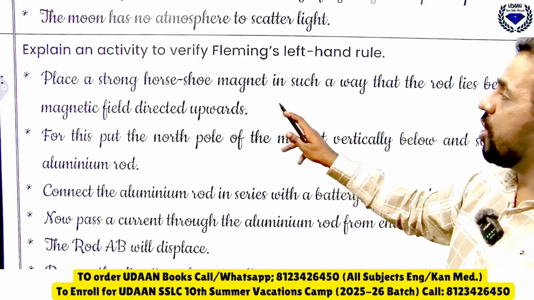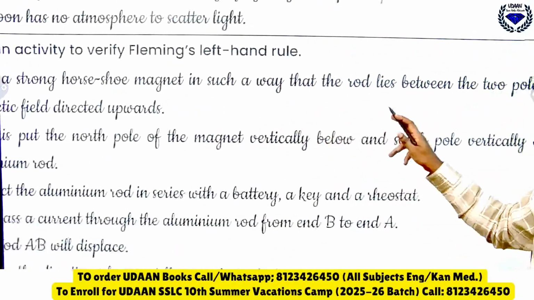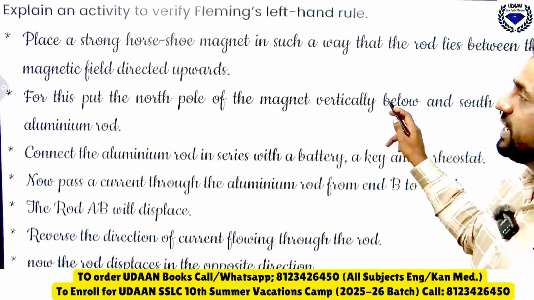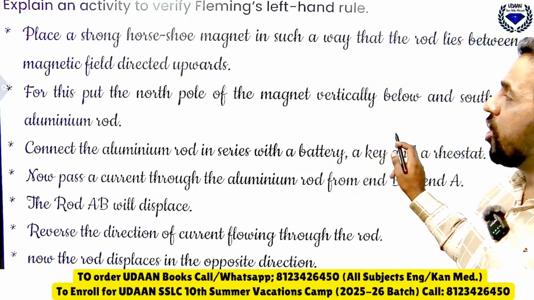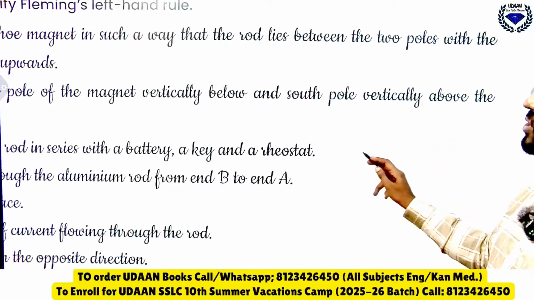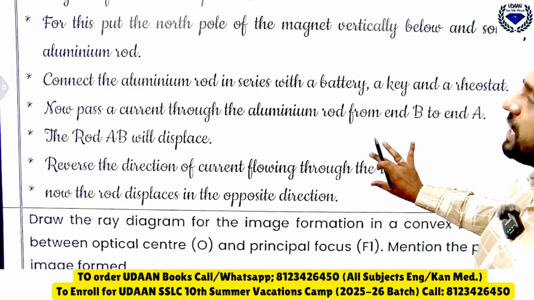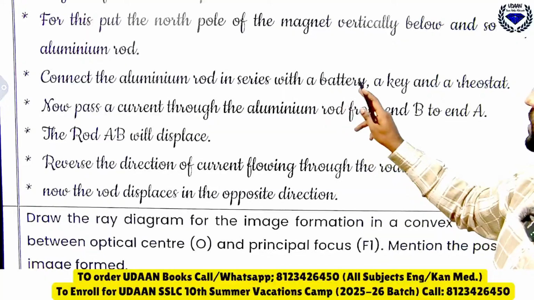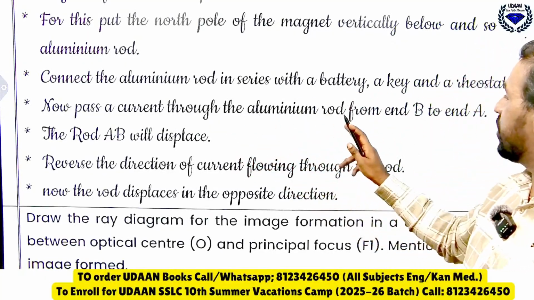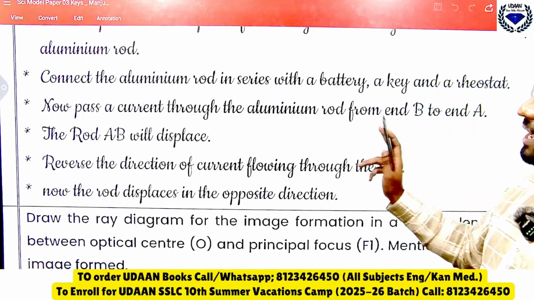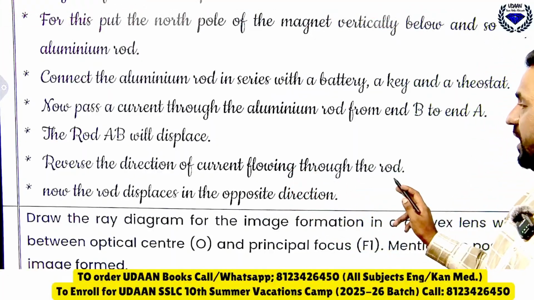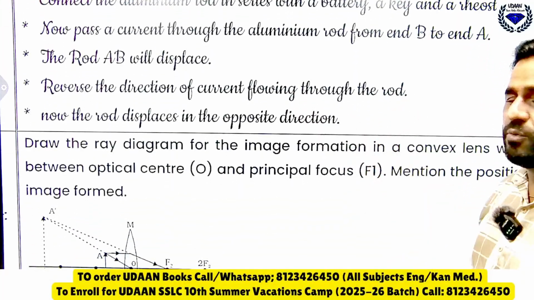So place a strong horseshoe magnet in such a way that the rod lies between the two poles with the magnetic field directed upward. For this, put the north pole of the magnet vertically below and south pole vertically above the aluminum rod. Connect the aluminum rod in series with the battery, a key and a rheostat. Now pass a current through the aluminum rod from end B to end A. The rod AB will displace. Reverse the direction of current flowing through the rod. Now the rod displaces in the opposite direction.